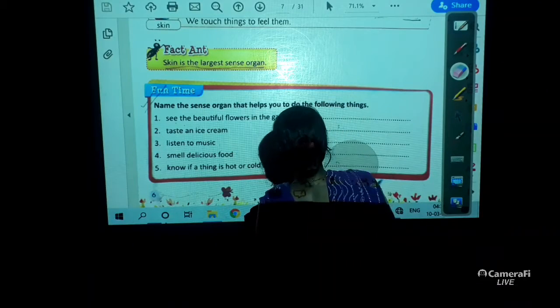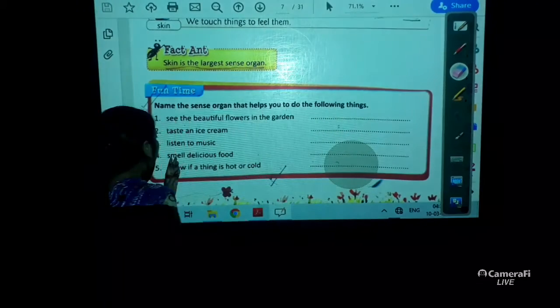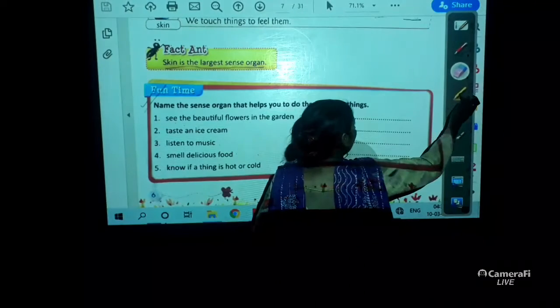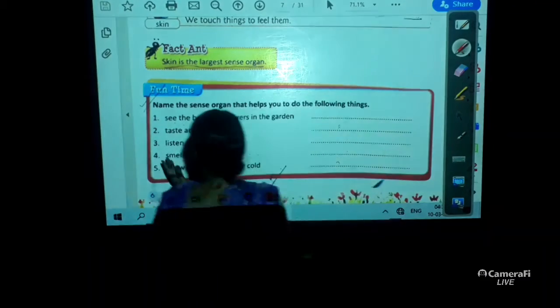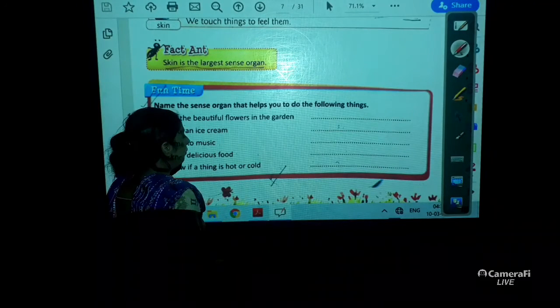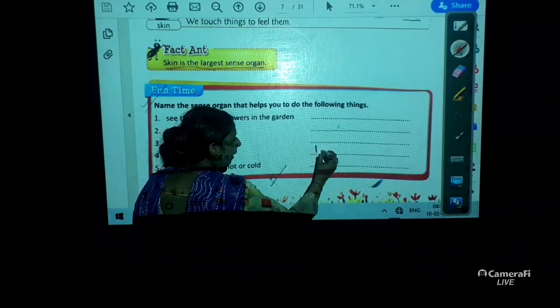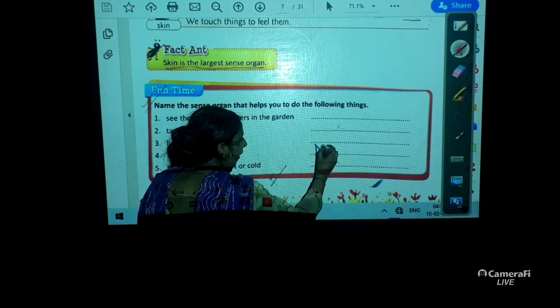Yes, in the same way you need to complete this. Smell the delicious food. It is nose, N